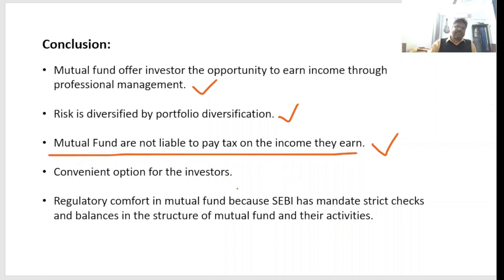Convenient option for the investors. You will get various options for investment here. And the last one is regulatory comfort in mutual funds, because SEBI has mandated strict checks, as a government agency comes into the picture and these things are controlled under SEBI. So it has mandated strict checks and balances in the structure of mutual funds and their activities. It is regularly monitored by SEBI for all mutual fund agencies.